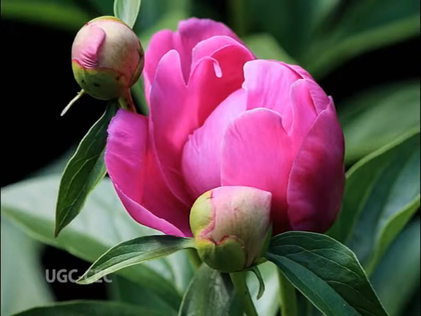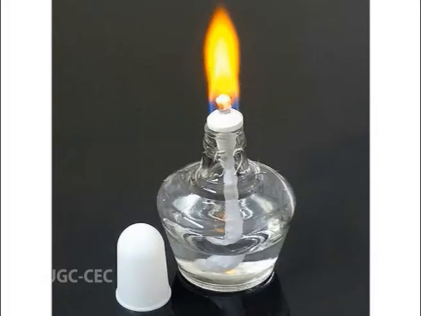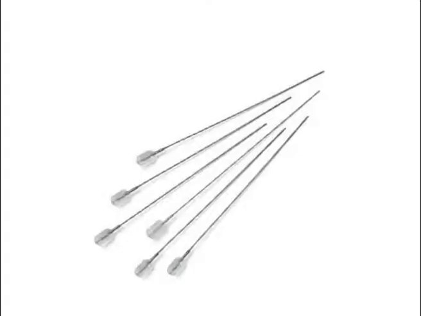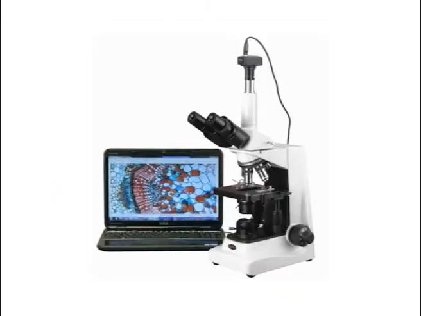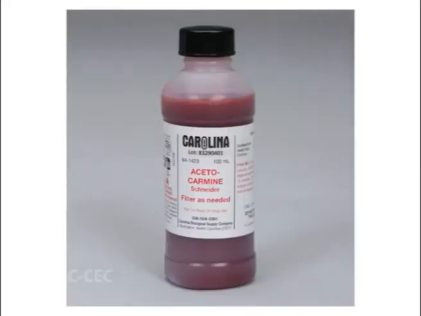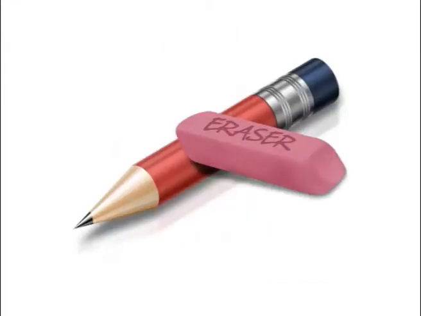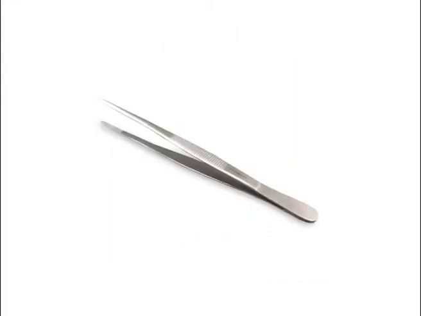Now, meiosis. Requirements are flower buds fixed, spirit lamp, slide and cover slip, needles, sharp blade, drawing brush, a first-class compound microscope, acetocarmine stain, distilled water, pencil with eraser, forceps and blotting paper, etc.